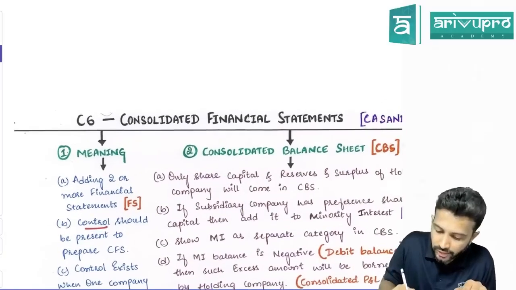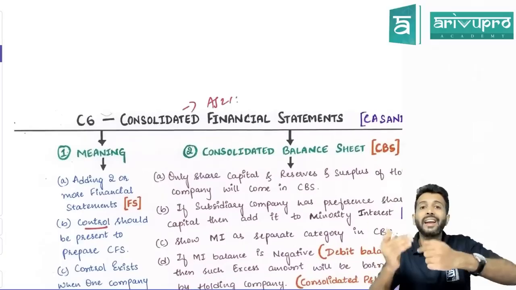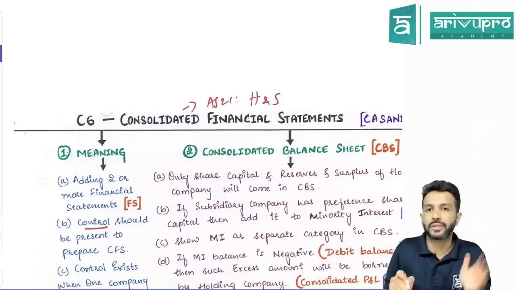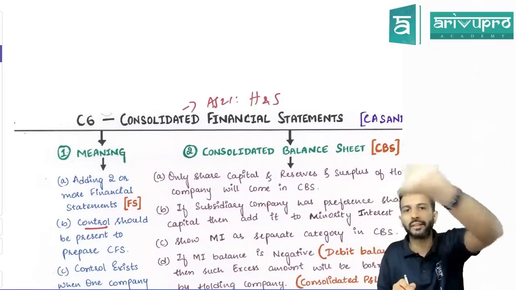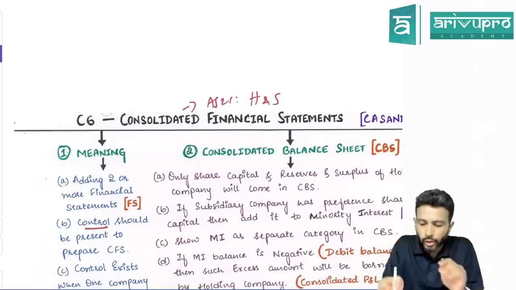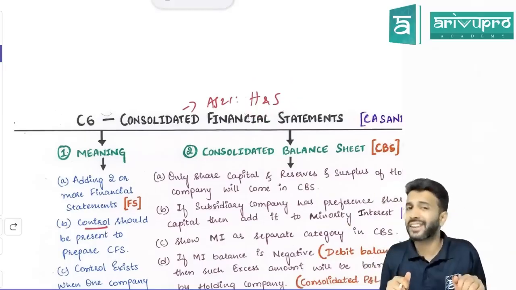When I'm talking about consolidated financial statement here, I'm talking about AS 21, which talks only about parent and subsidiary consolidation, or holding and subsidiary consolidation. We are not talking about associates or joint venture. We'll cover that later after this. Okay, we have a separate standard for that. So for you to consolidate holding and subsidiary company, one company should have control over the other company.